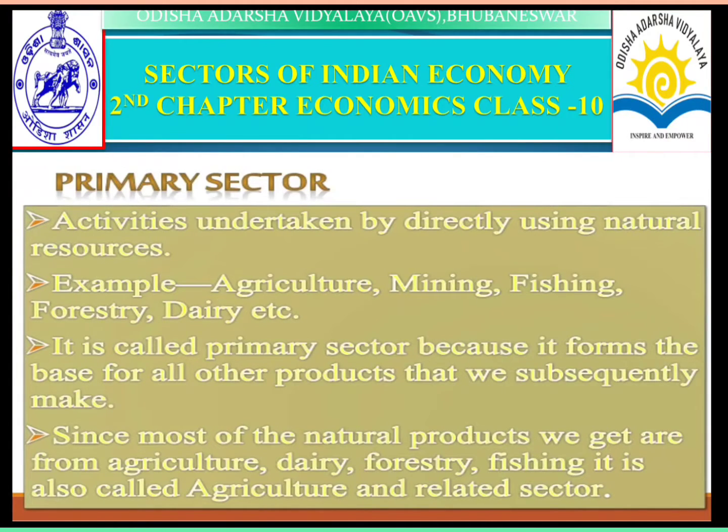Since most of the natural products we get are from agriculture, dairy, forestry, and fishing, it is also called the agriculture and related sector, or the agriculture and allied sector.